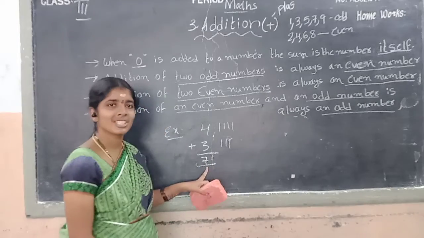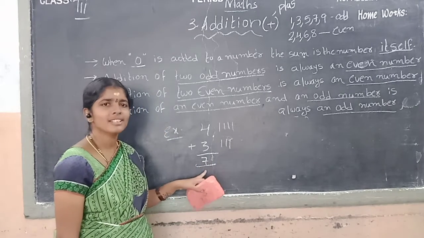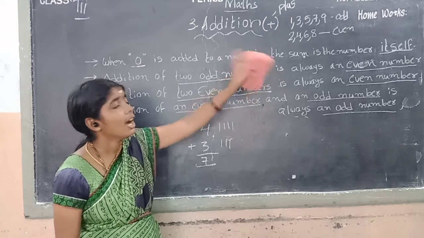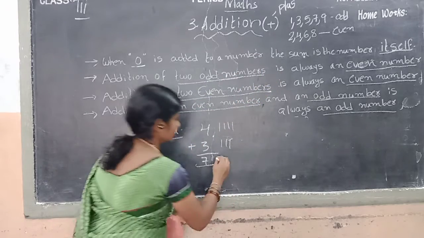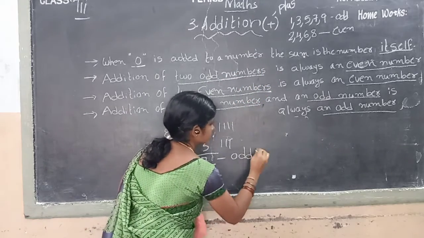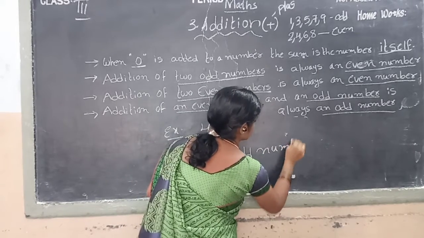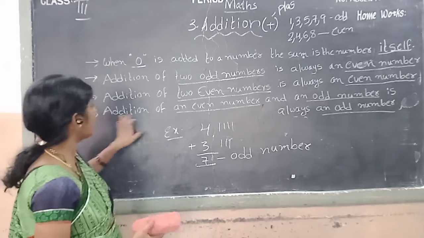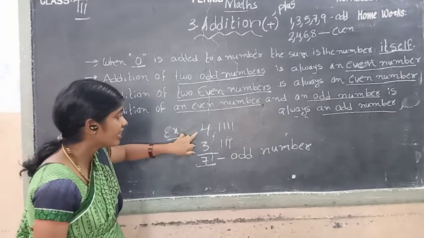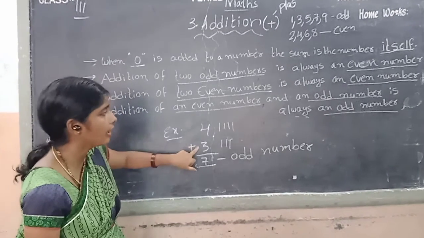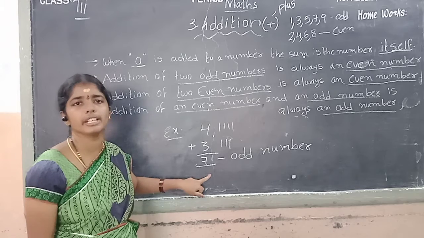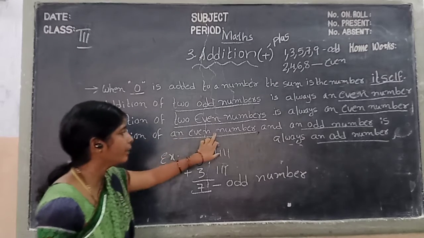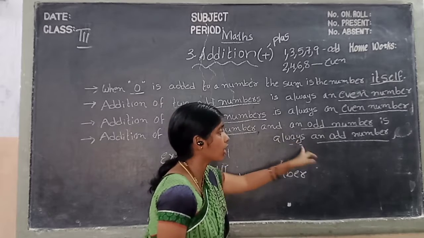Which number will it become children? 7. What is this number children? The 7 is which number? Odd number. The 7 is an odd number. So children, addition of an even number and an odd number is always an odd number.